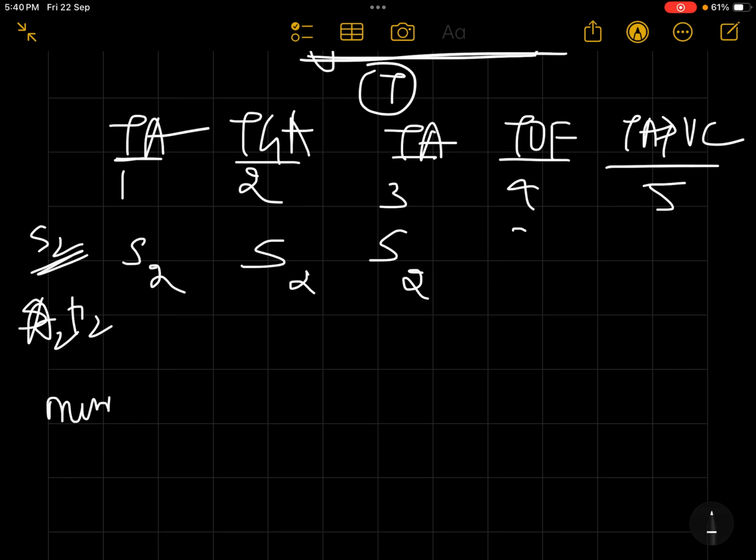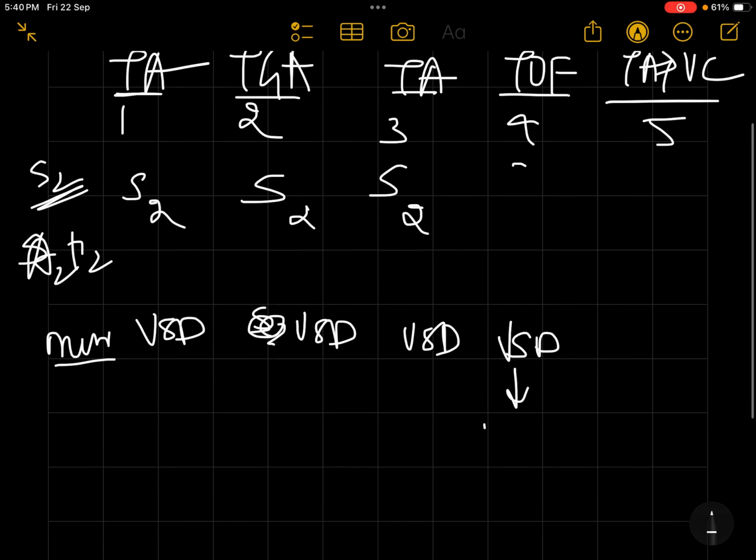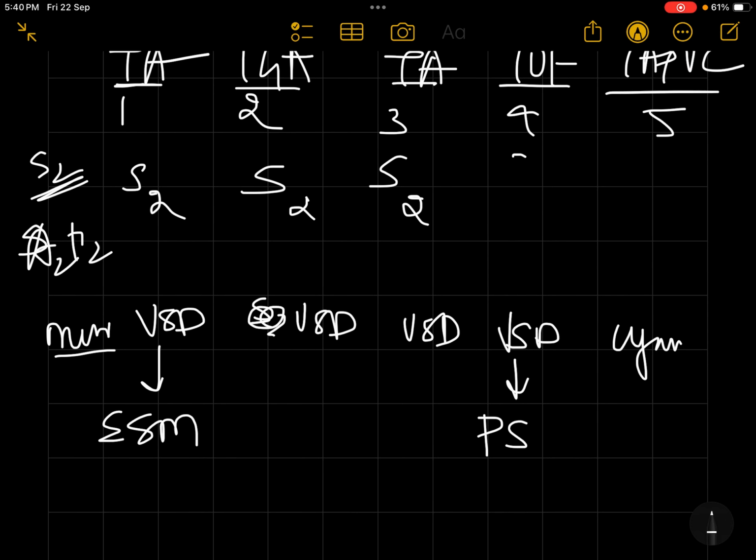Okay, then murmur. These all will have a VSD murmur, that is truncus arteriosus, transposition of great vessels, tricuspid atresia, and tetralogy of Fallot will also have a VSD murmur. With this, they will also have a pulmonary stenotic murmur. In tricuspid atresia, they will have an ejection systolic murmur. In TAPVC, the child will be very cyanotic and have respiratory distress.